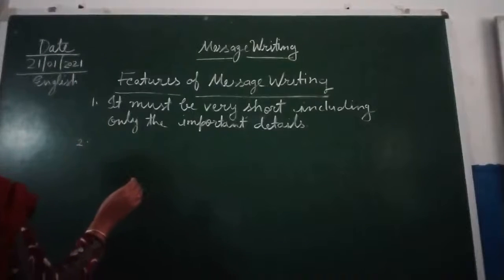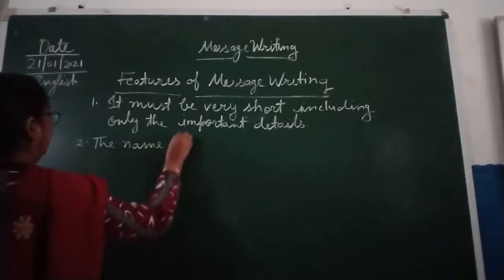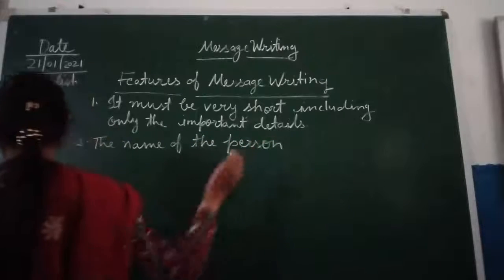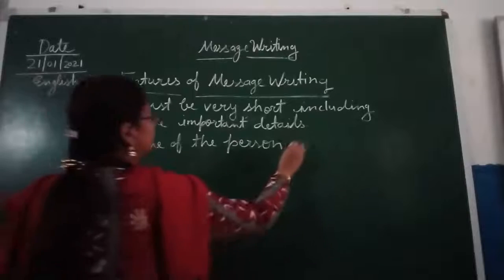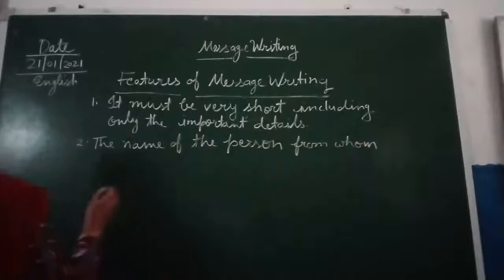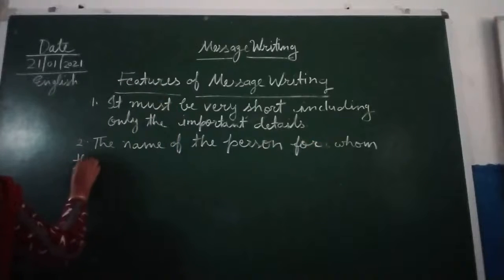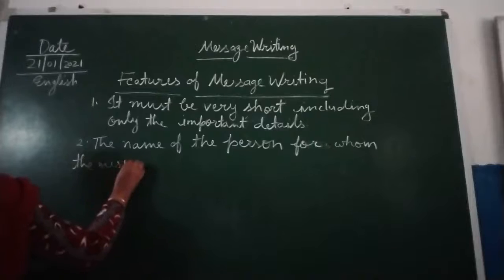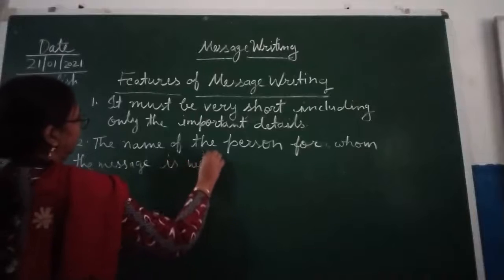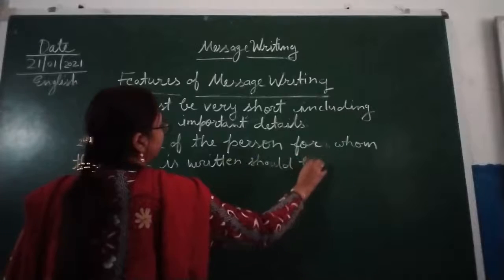Now the second feature: the name of the person for whom the message is written should be mentioned.